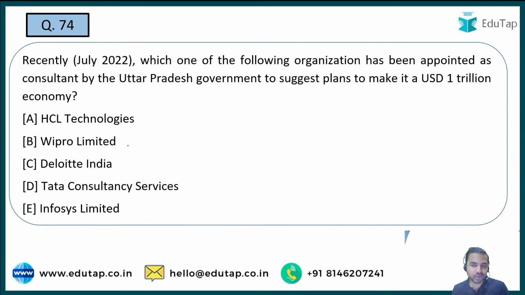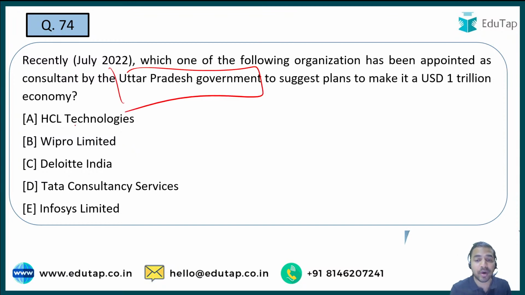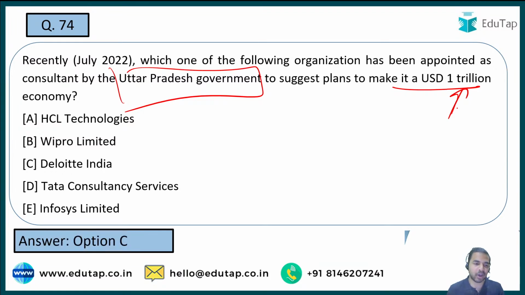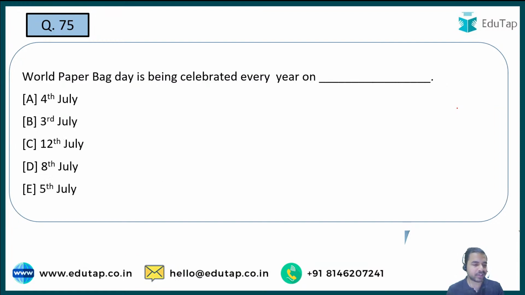So the next question is, you are required to tell me the name of the organization जिसने अपॉइंट किया है recently, जिसे अपॉइंट किया गया है उत्तर प्रदेश गवर्नमेंट द्वारा to suggest plans to make it a USD $1 trillion economy. तो उत्तर प्रदेश गवर्नमेंट ने रिसेंटली एक बहुत ही अच्छा स्टेप लिया है, and they are targeting to become a $1 trillion USD economy in itself, and for that they have basically hired a consultant. तो वो consultant है क्या? Basically this is what you are required to tell me, and here the right answer is Deloitte India. Option C is the right answer to this question.